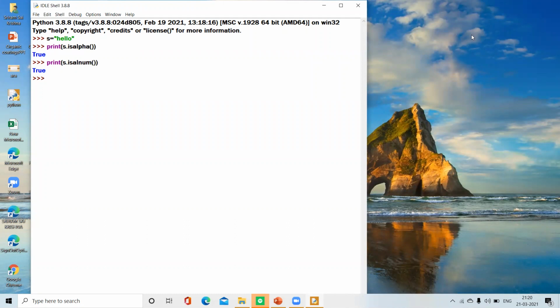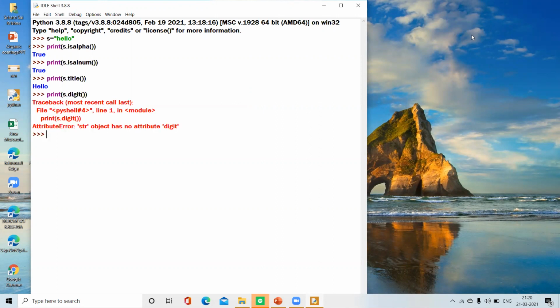Let's take another one. Print S dot title. It gives "Hello", meaning title makes the first character in each word a capital. Let's take another one. Print S dot isdigit. It gives an error, string object has no such attribute, because here the string has characters but no digits, meaning integers, so it will give an error.